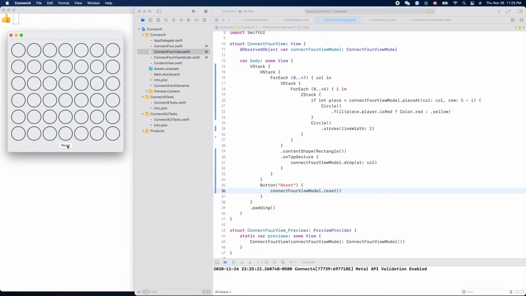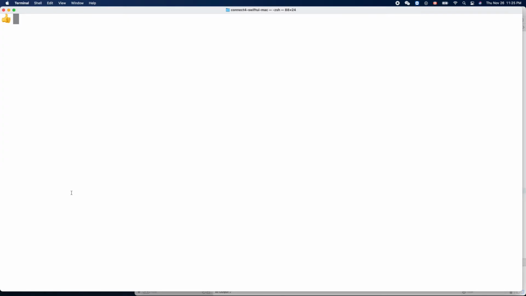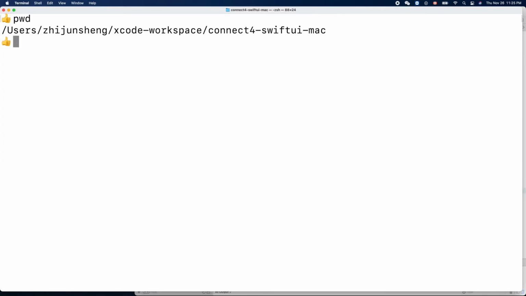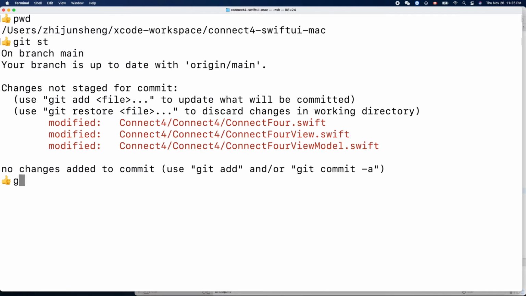So this works, right? And let's make a commit. Let's make sure we are inside this one. Okay, connect for Mac. Yes.